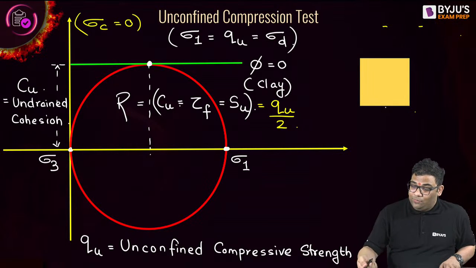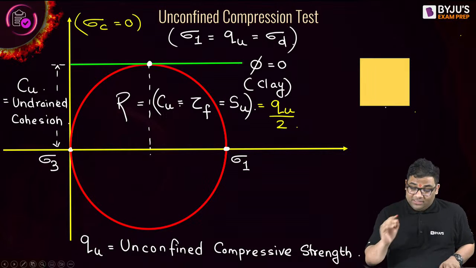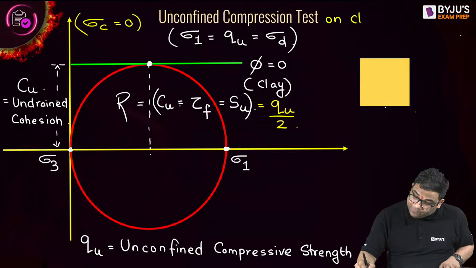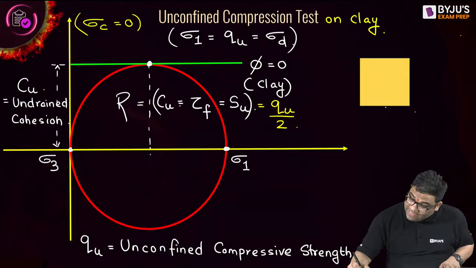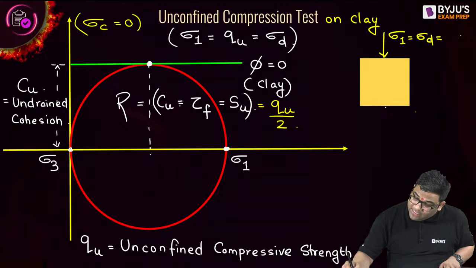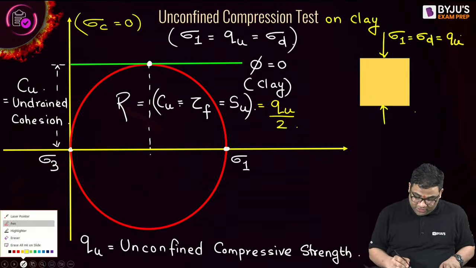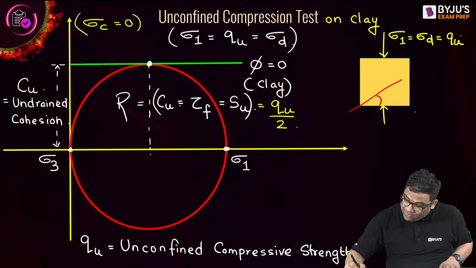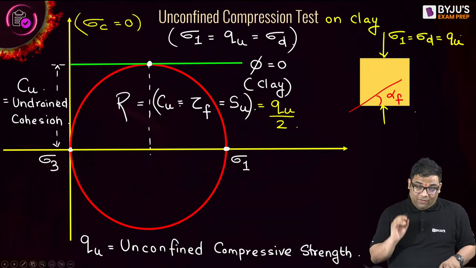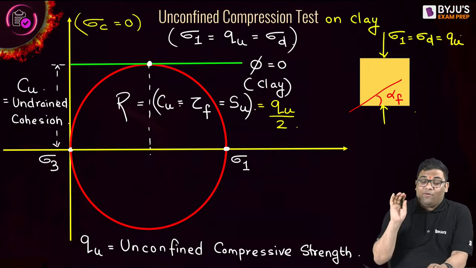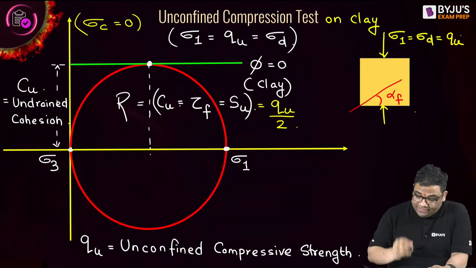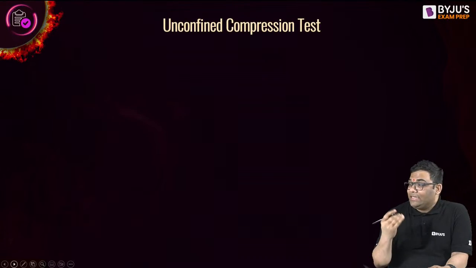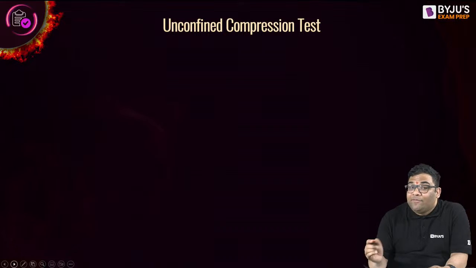So I can summarize that if you are conducting an unconfined compression test on clay, then this particular sigma 1 will be equal to deviatoric stress equal to the unconfined compressive strength, right? At which the failure is occurring like this at alpha F angle. And if you are conducting on clay, then I will get a failure curve like this, and in this condition I will get these conclusions. What are the conclusions I will get?